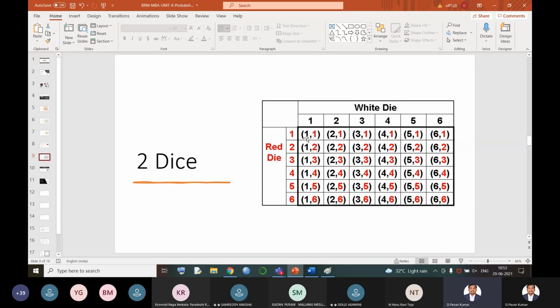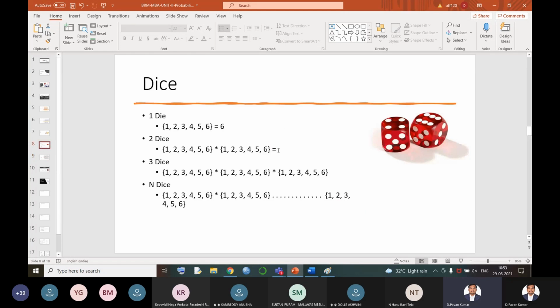If I am throwing the dice, I may get both 1 and 1 on each die, or 1, 2, 1, 3, 1, 4, 1, 5, 1, 6. Similarly, 2, 1, 2, 2, 2, 3, 2, 4. Likewise, I am having up to 6, 6. Now, each column is having 6 values, 6 columns into 6 values. So, what is our outcome here? When 2 dice are rolled, our answer is 36.